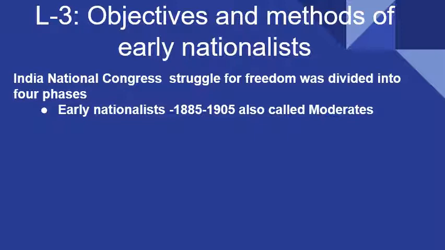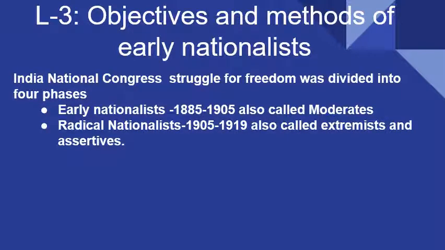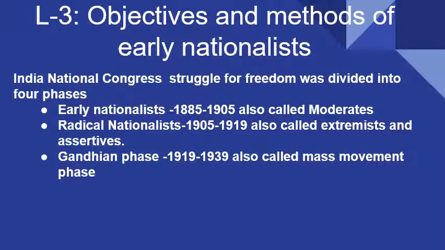So the early nationalist phase goes from 1885 to 1905 and it is also named as moderates and Naram Dal. The second phase is radical nationalists, which comes from 1905 to 1919, and they are also known as extremists and assertives. Their methods of struggle are very different. That's why they are divided into 4 phases. Then comes the Gandhian phase, which is 1919 to 1939.